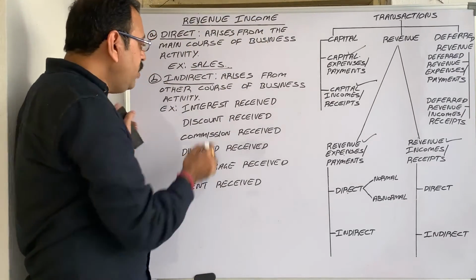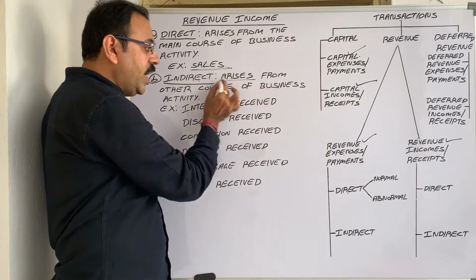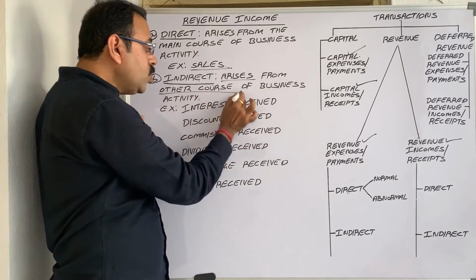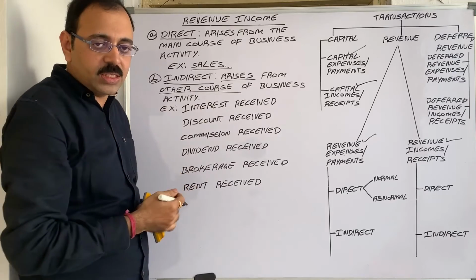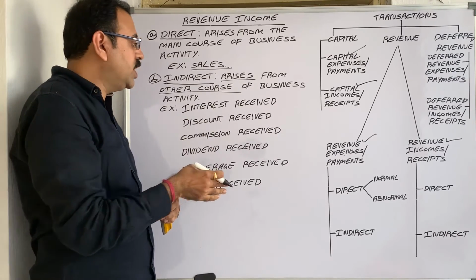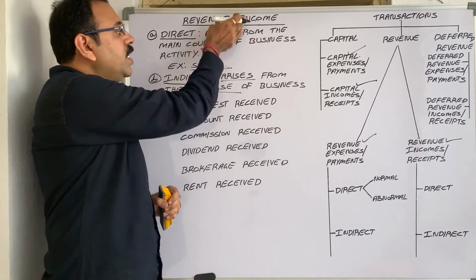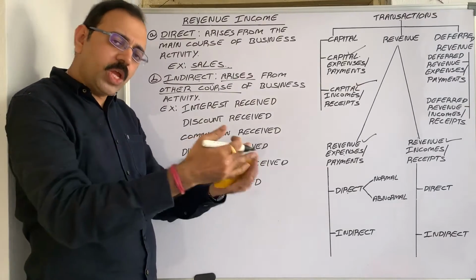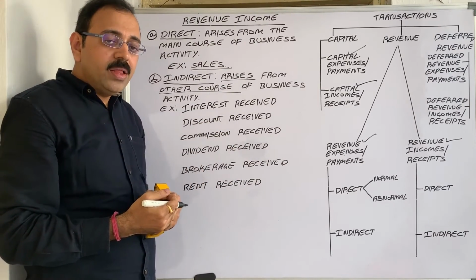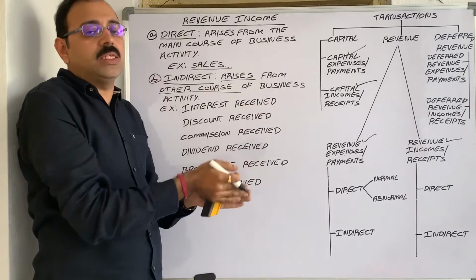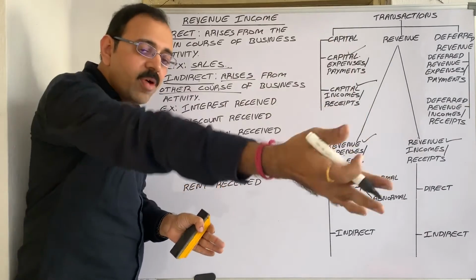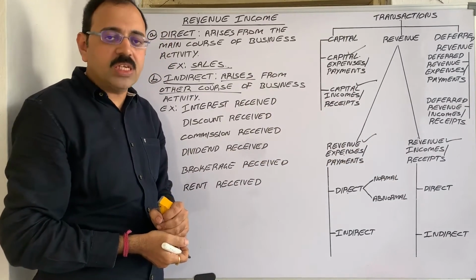It means that if any income arises from other courses of business activities, then that income comes under indirect revenue income. It is regular income, but this income is not from sales, but from other types of activities of the business concern.